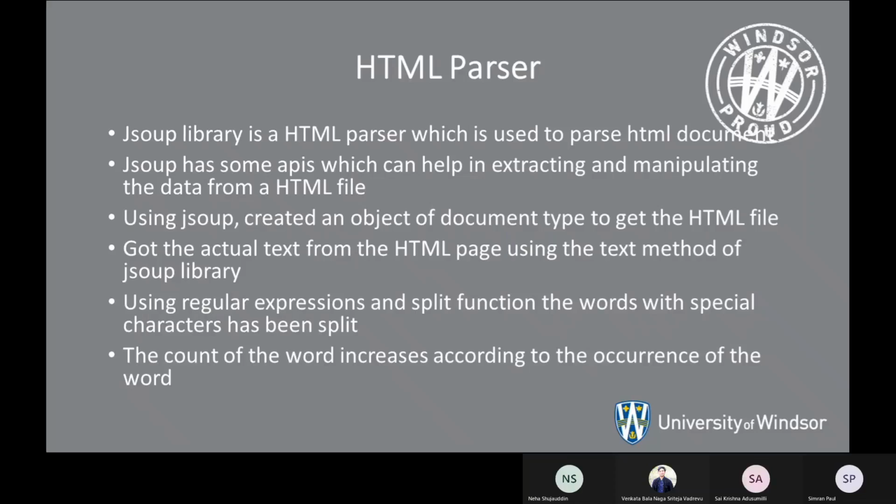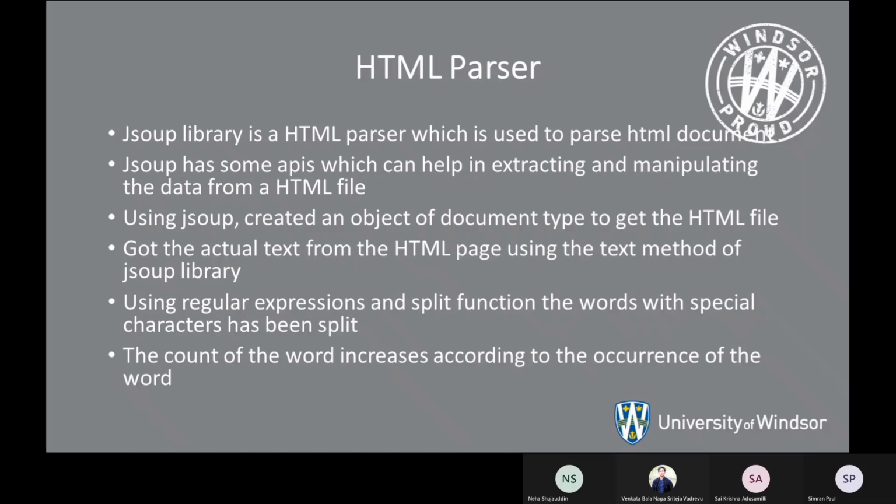JSOUP is a Java library that works with real-world HTML. It's used to parse the HTML document. JSOUP has some APIs which can help in extracting and manipulating the data from an HTML file. In order to extract or manipulate a file, it uses methods like Document Object Model, CSS, and jQuery. There are many classes in the above packages.